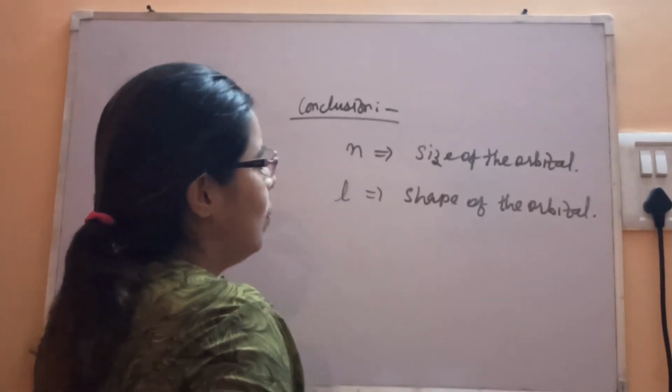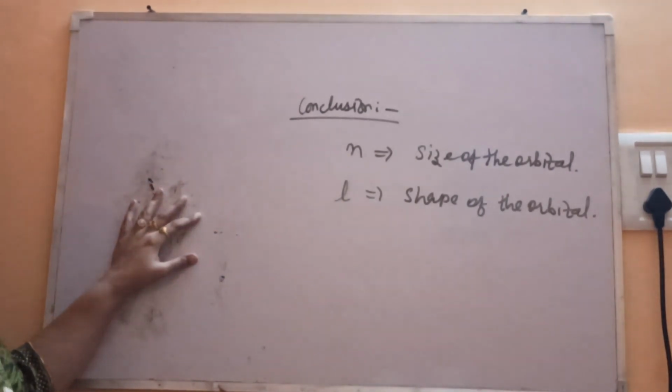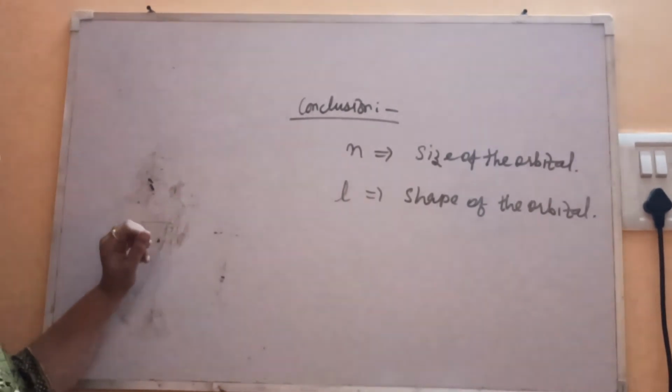Fine. So I hope it's clear to everyone what these two quantum numbers are. The next two we'll see in the next class, along with the questions and how to do the questions based on that.